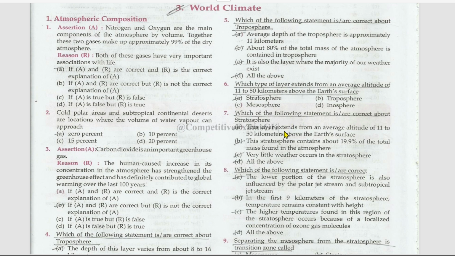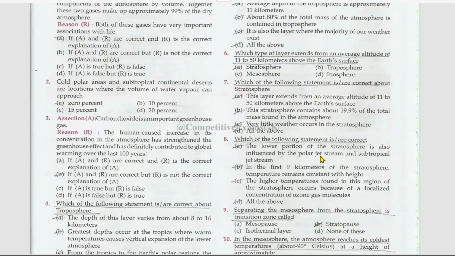This layer extends from an average altitude of 11 to 50 kilometers above the Earth's surface. The stratosphere contains about 19.9% of the total mass found in the atmosphere. Very little weather occurs in the stratosphere. All of them are the right options. Which of the following statements is or are correct? The lower portion of the stratosphere is also influenced by the polar jet stream and subtropical jet stream, right?